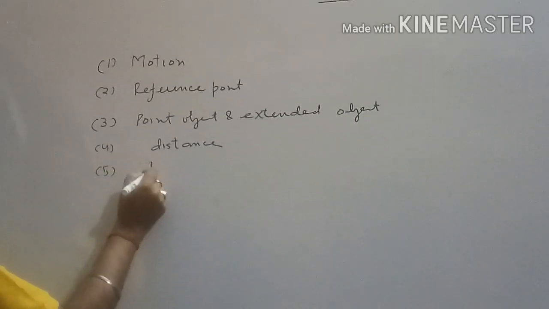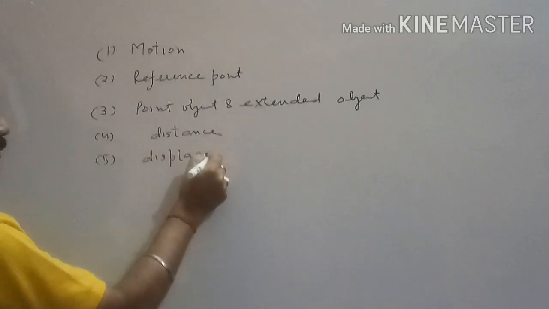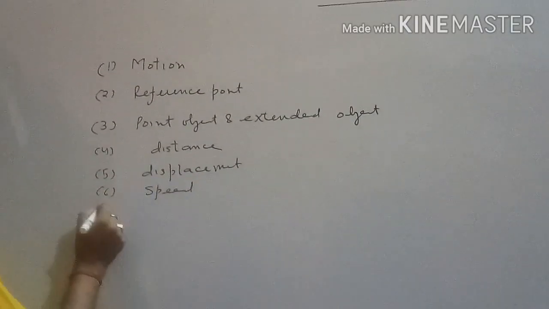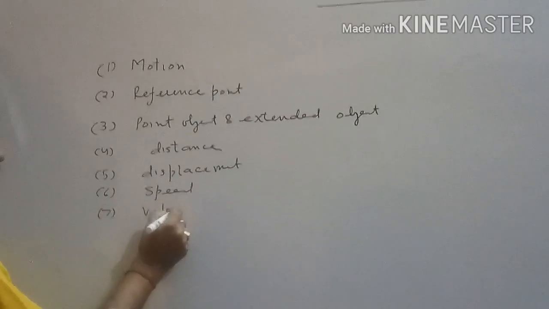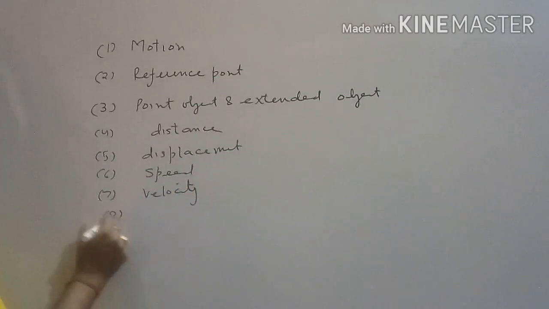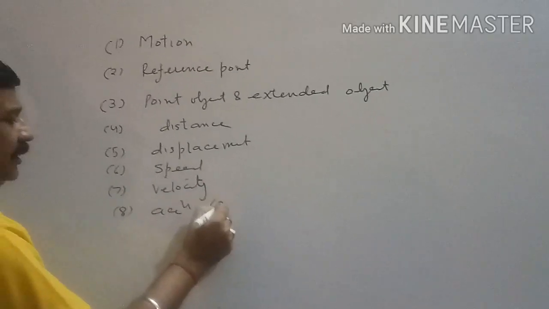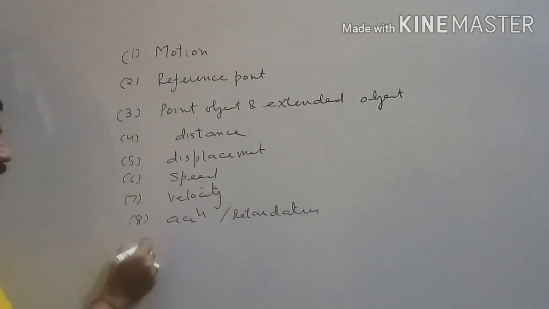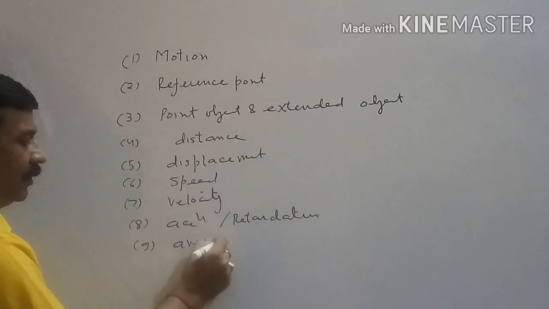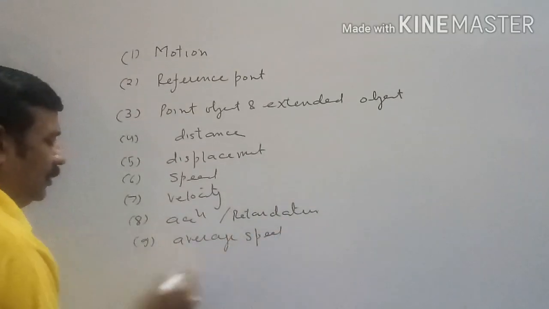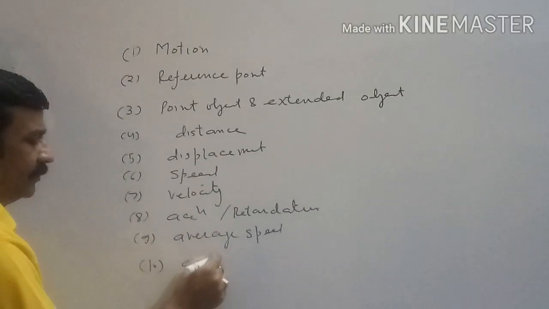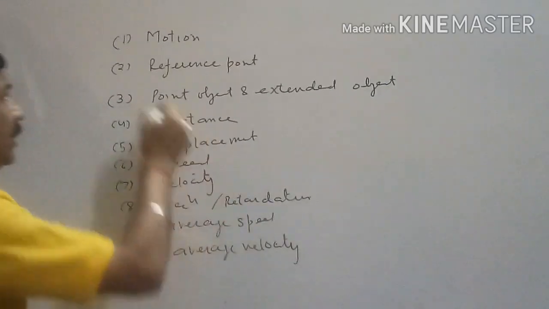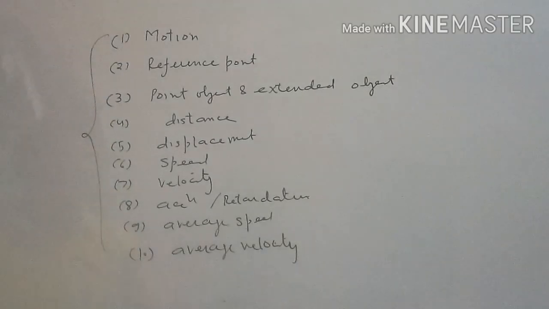Number 5, displacement. Number 6, speed. Number 7, velocity. 8, acceleration or retardation. 9, average speed. And 10, average velocity. These are called different parameters associated with the motion.